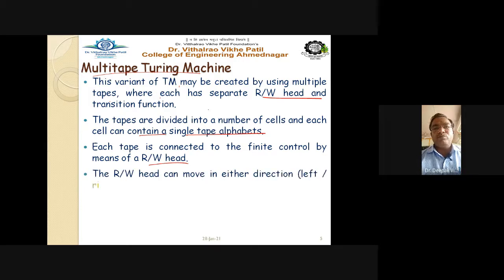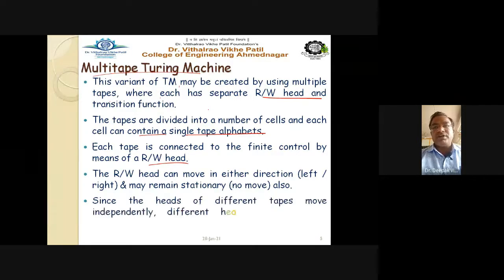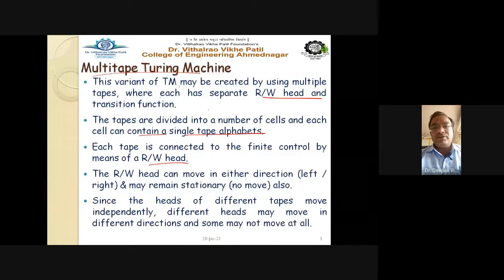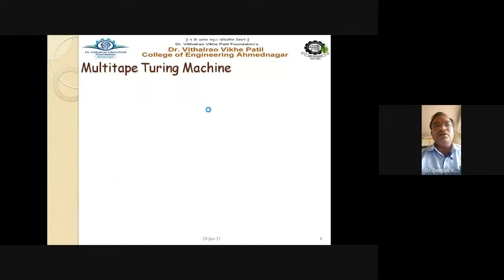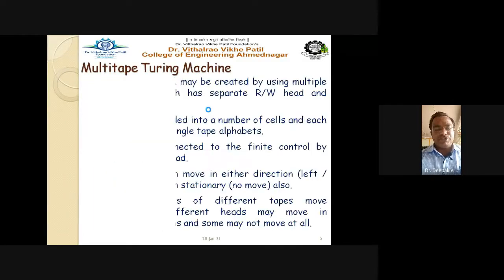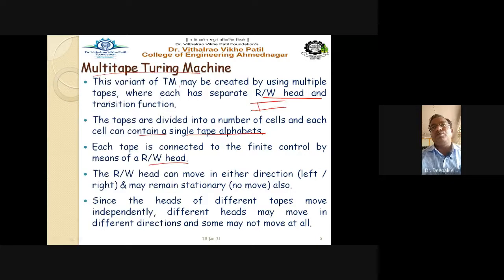The read-write head can move in either direction, left or right, and may remain stationary or not move also. Since the heads of the different tapes move independently, different heads may move in different directions and some may not move at all. So in a multi-tape Turing machine you have multiple input tapes available. Suppose this is tape number 1 and read-write head number 1, and this is tape number 2 and read-write head number 2. These two tapes are independent of each other. The head movements are also independent of each other.